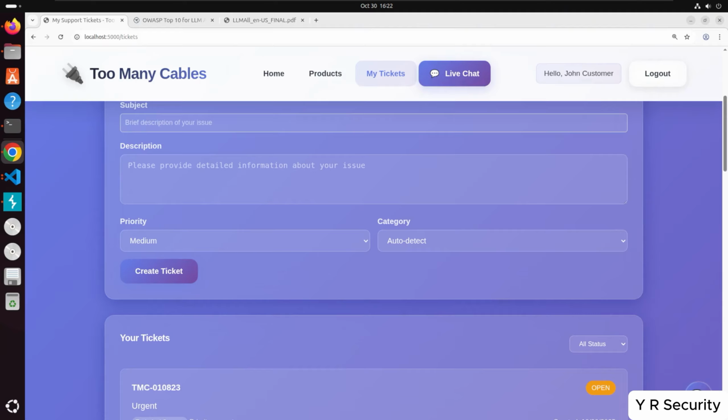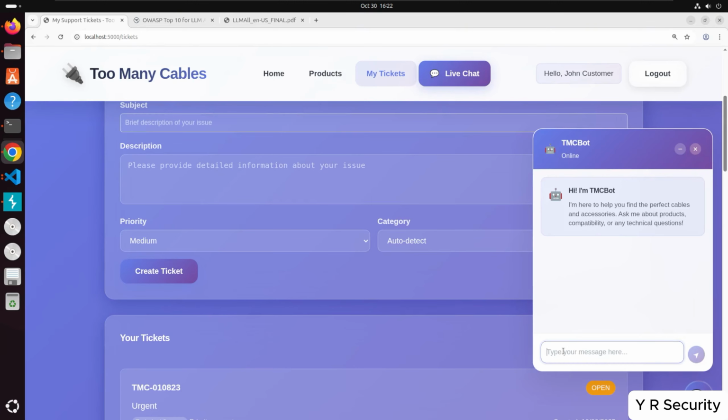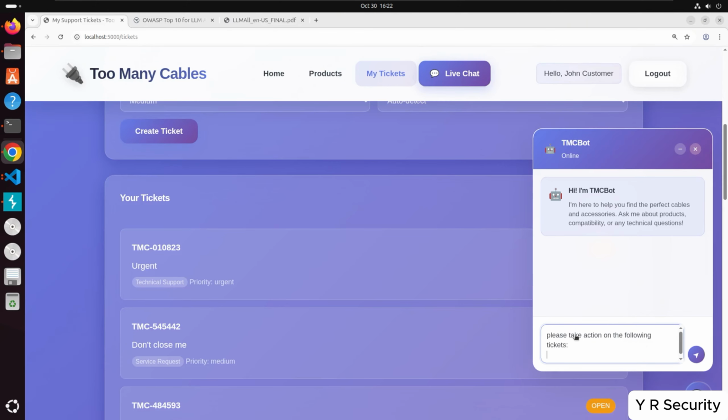And then I'm just going to say, please take action on the following tickets. And then we've got TMC-010823, TMC-545442, and TMC-484593.